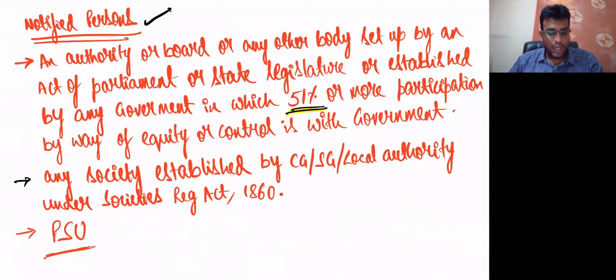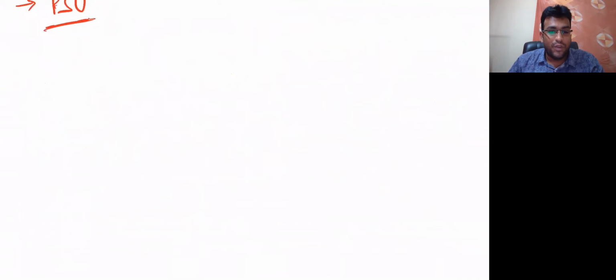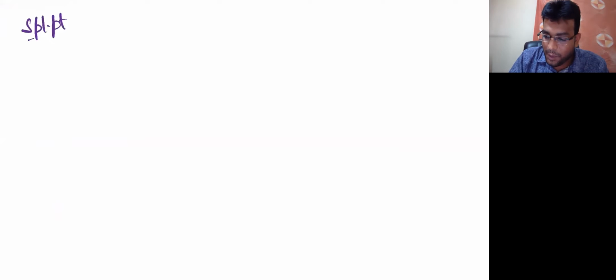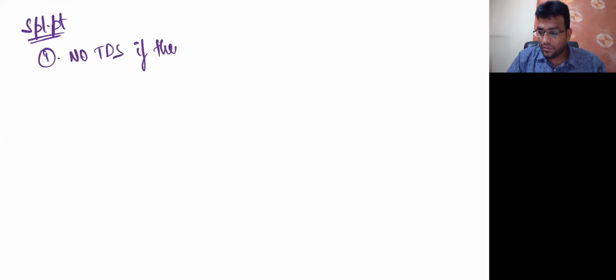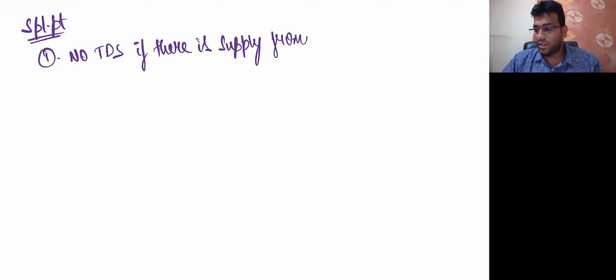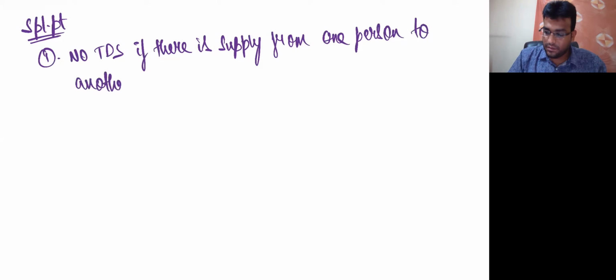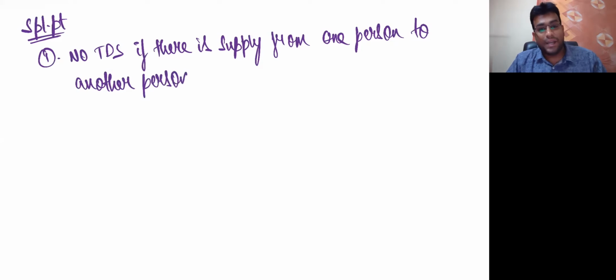Wonderful. Now, one special point, let me tell you, which is important to know. I'll put the side heading only as special point. Now, what is the special point? Listen. First special point. No TDS if there is supply from one person to another person specified in section 51.